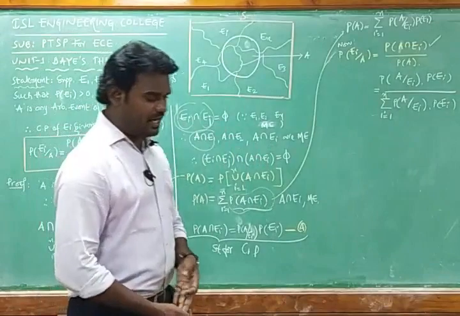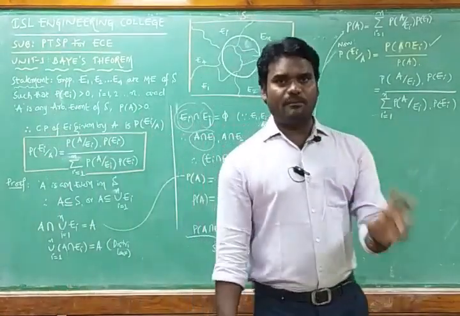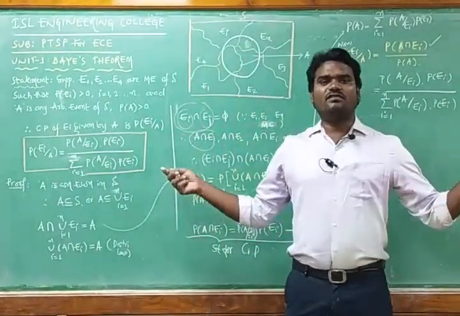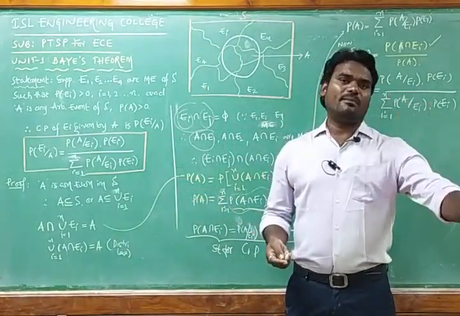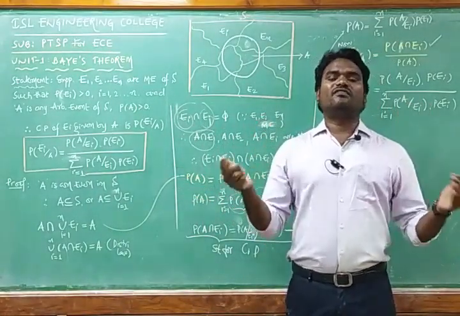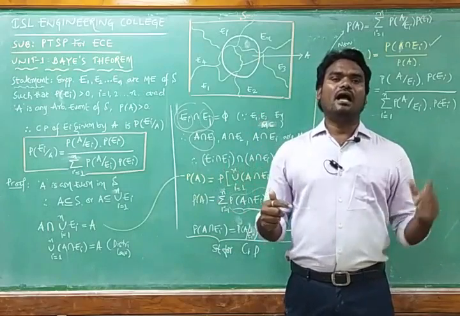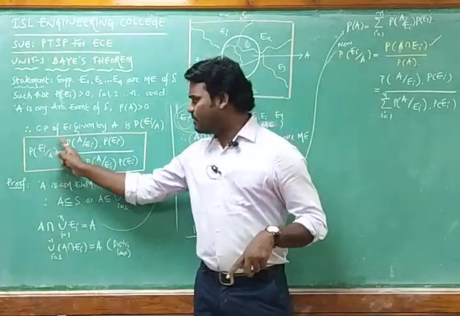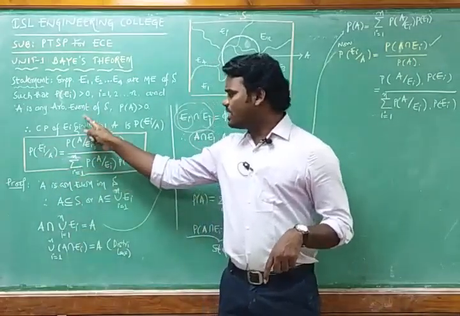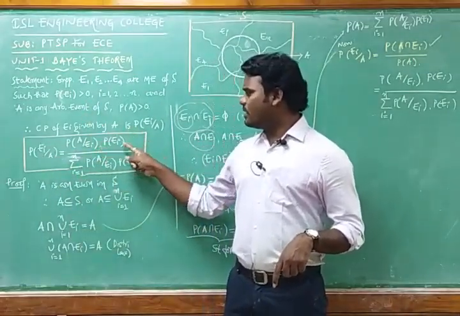So what we did: we have one sample space in which we have n mutually exclusive events, and we define one arbitrary event A. We find the conditional probability of Ei given A, that is probability of Ei by A equals probability of A by Ei into probability of Ei, divided by the sum over i equals 1 to n of probability of A by Ei into probability of Ei.